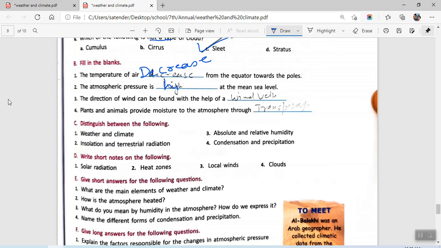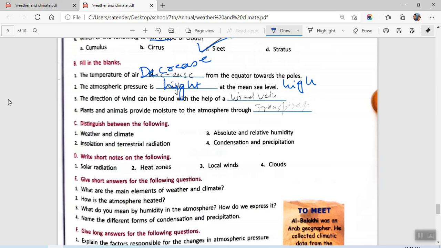Second one says the atmospheric pressure is high at the mean sea level. High in the sense that, like I told you, the more air there is above you, the more pressure there will be. If you climb a mountain, then the air column above your head will be reduced. So there you will experience lesser atmospheric pressure. But if you come to sea level, you will experience high pressure. So the answer will be high. I hope you are able to clearly understand it.